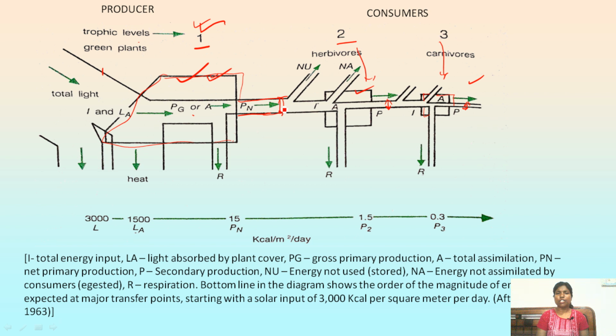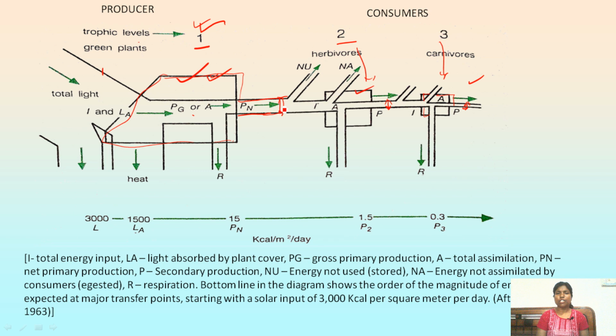Now what is the significance of the linear energy flow model? It shows that a shorter food chain tends to have more energy available at higher trophic levels. And one more thing is that if someone wants to evaluate the energy availability in an ecosystem, they must consider the length and complexity of the food chain.